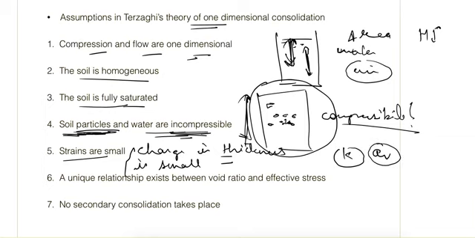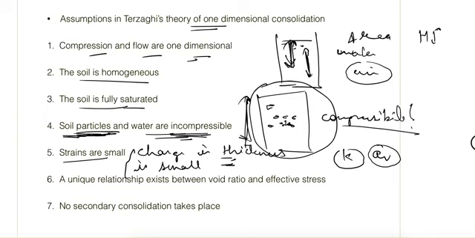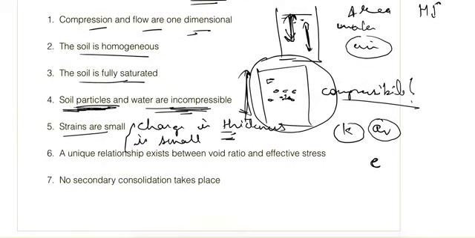If the change in thickness is very high, it means the void ratio is changing, and obviously the void ratio will be decreasing, and if the void ratio is decreasing, it means the coefficient of permeability is decreasing, and similarly the coefficient of compressibility is also the ratio of change in void ratio divided by effective stress.